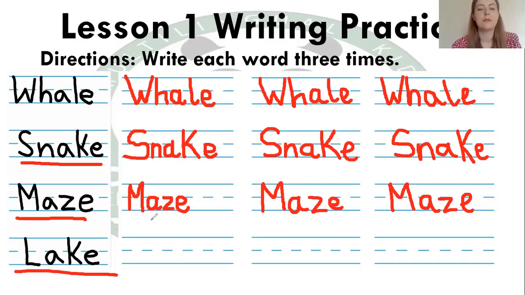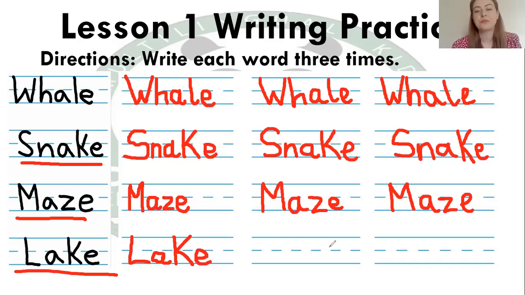Lake. So for lake, the first letter is L. So we start at the top, we go down to the bottom and stop, and then across to the right. Then A, we go around, up and down and flick. K, we go down, stop, up diagonally and down diagonally. And then E, we go around, down and flick.